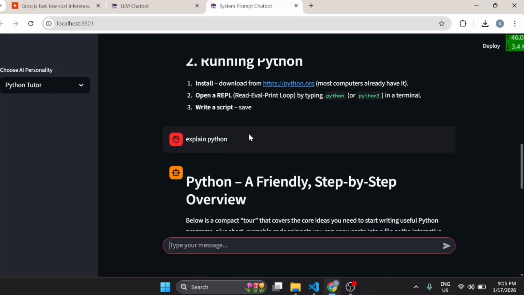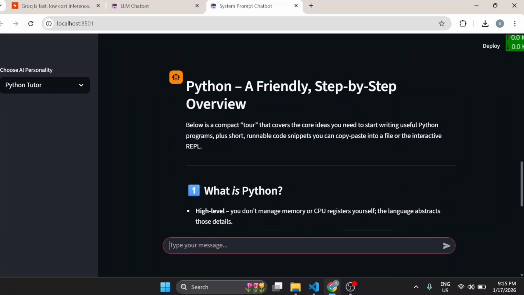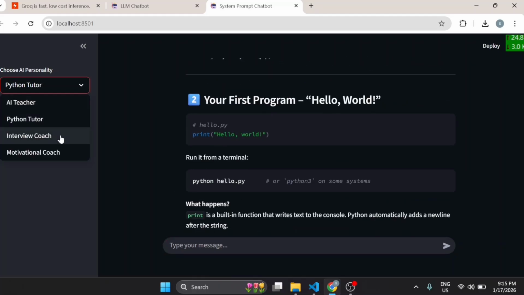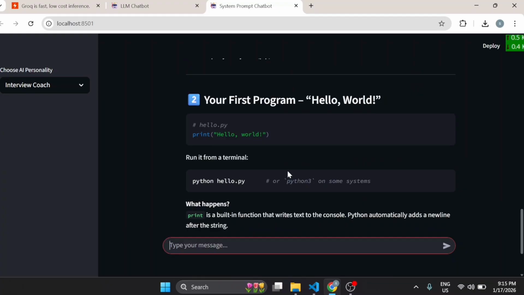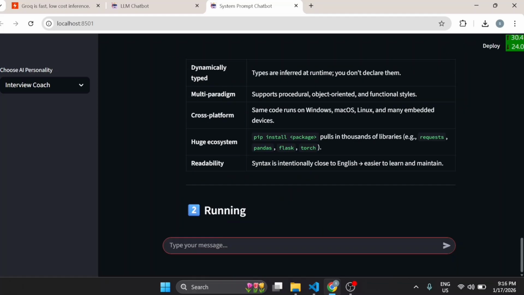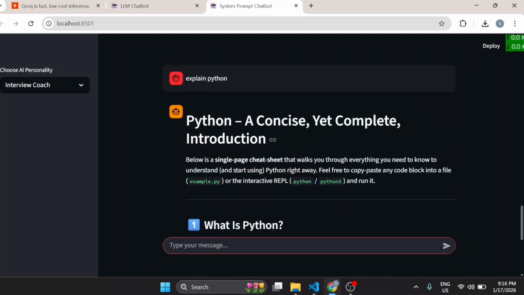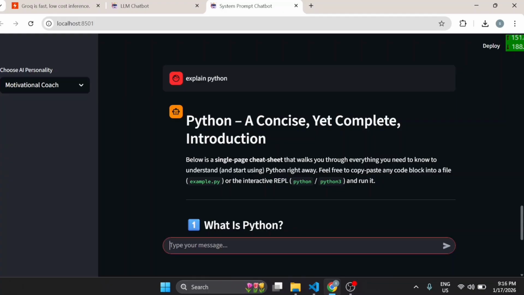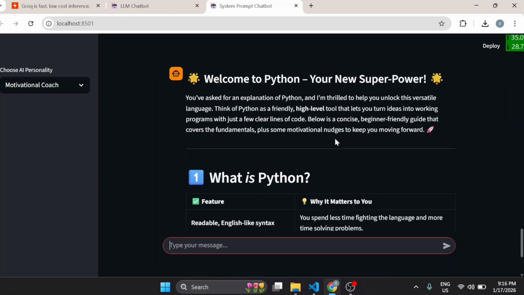So now, yeah, where was that question? Let's explain Python. Okay, so below is a complete tool that covers the core ideas you need to start writing useful Python programs. Now we will ask the same question to the interview coach. I don't know what reply it is going to give us, but I will ask that question: explain Python. Because I want to compare all those responses and show you the power of prompts. So yeah, let's come back. We will ask the same question to the motivational coach: explain Python, and let's see what it answers.